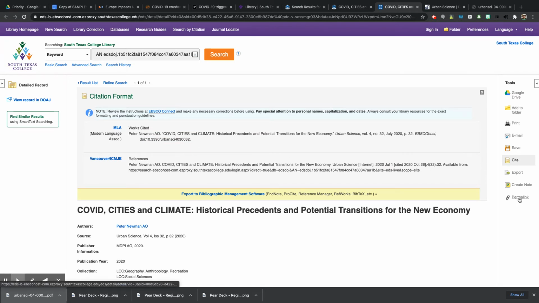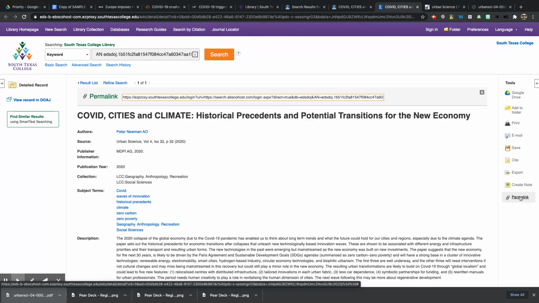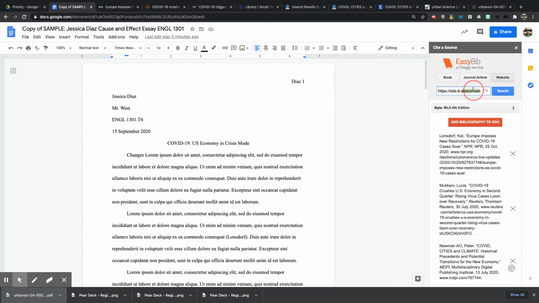Okay, and then you can also try something called a permalink. So I'm going to try the permalink first and see if it'll pull that up. So I'm going to copy the permalink. I'm going to drop that in here. See how it still doesn't work? So what we're going to do is I'm going to show you how to add it manually.